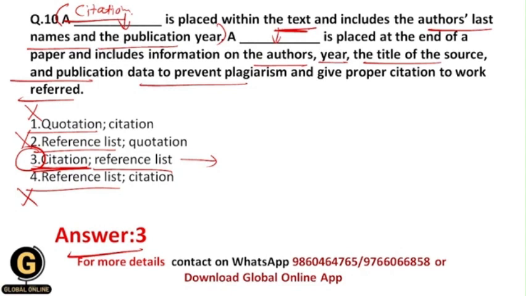It includes information on the authors, meaning the author's surname and name, then year of publication, then title of the source, then publication data to prevent plagiarism, and as well it gives proper citation to work referred. Okay, and that's why your correct answer should be 3 over here.